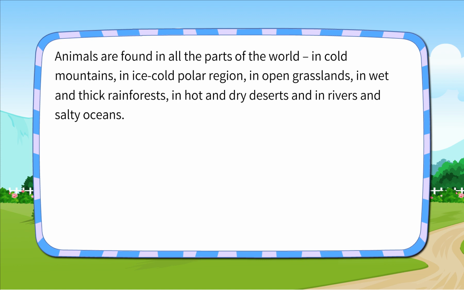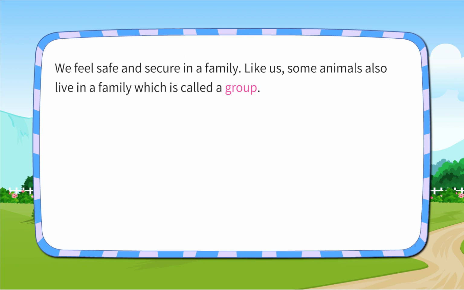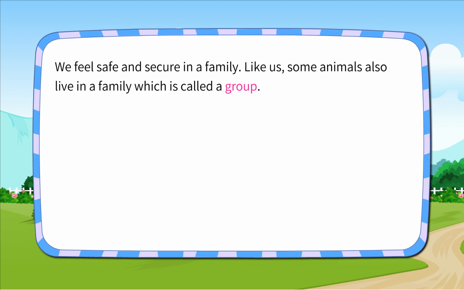Animals are found in all parts of the world. In cold mountains, in ice-cold polar region, in open grasslands, in wet and thick rainforest, in hot and dry deserts, and in rivers and salty oceans. We feel safe and secure in a family. Like us, some animals also live in a family which is called a group.